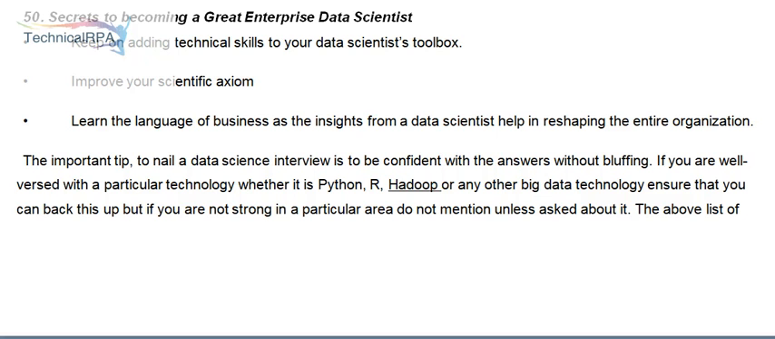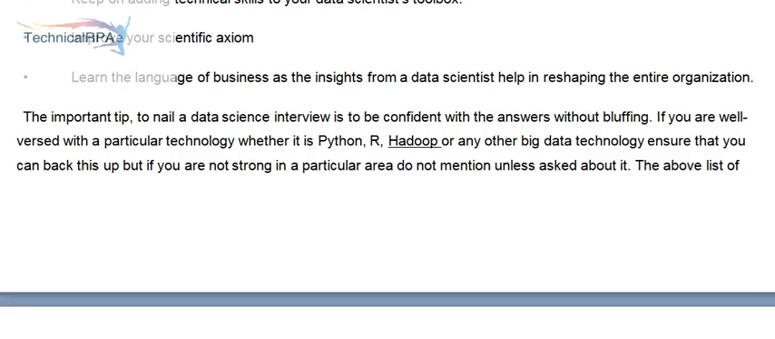The important tip to nail a data science interview is to be confident with the answers without bluffing. If you are well versed with a particular technology, whether it is Python, R, Hadoop, or any other big data technology, ensure that you can back this up. But if you are not strong in a particular area, do not mention it unless asked about it.